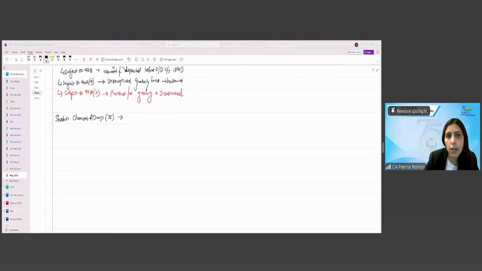In that case, the payment of bonus to the employees was paid to a trust. This was not directly paid to the employees, and the trust paid to the employees in that case, right?